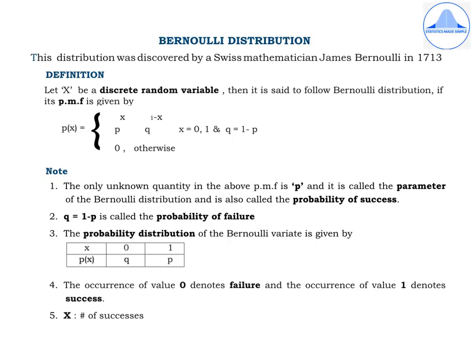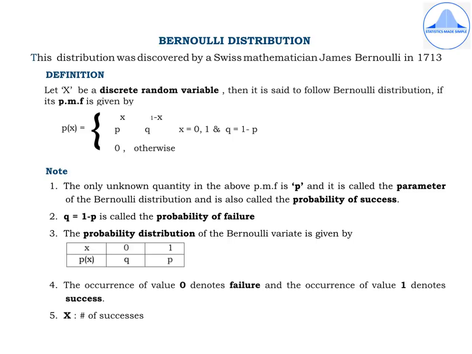Now what this means is when x takes only two values 0 and 1, then the PMF is P of x equal to p to the power x q to the power 1 minus x. Otherwise means if x takes values like 2, 3, so on up to infinity, or if x takes negative values like minus 1, minus 2, so on up to minus infinity, then P of x will be equal to 0.